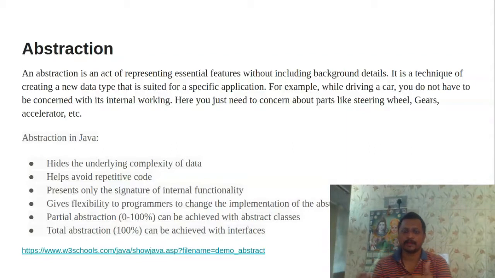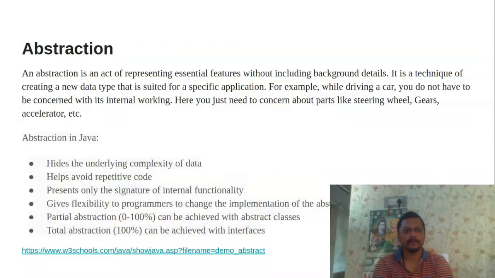It won't bother about what is happening internally, what method is being called, or what data type is being used. It will show only a signature, a method with the abstract keyword, giving the programmer the flexibility to change the implementation, because the abstract behavior will be common.